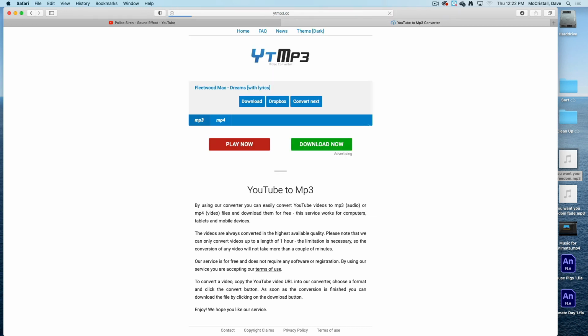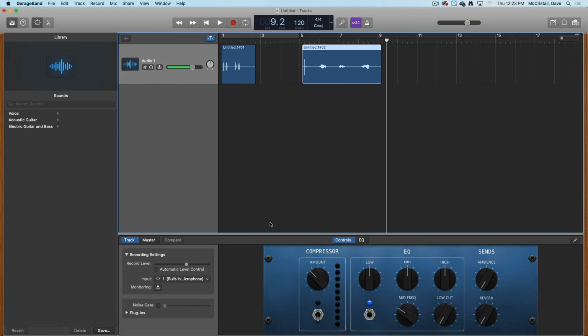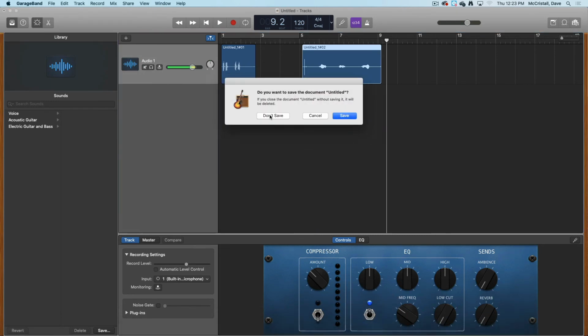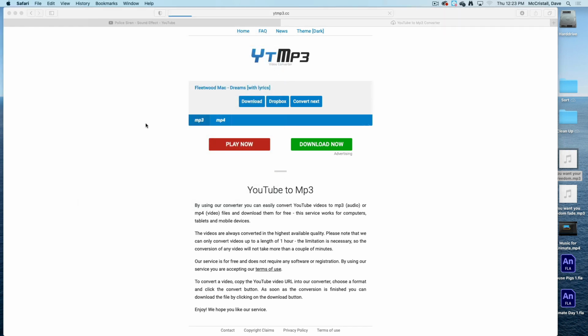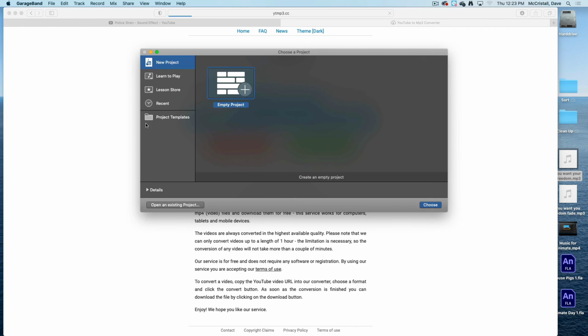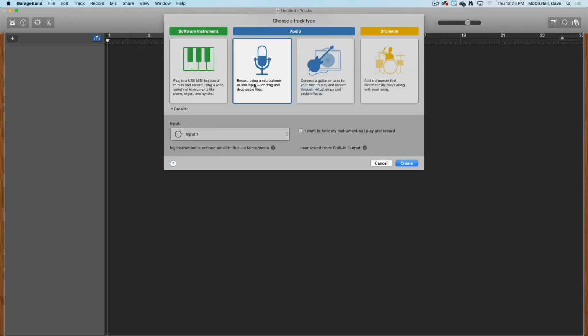We'll get there eventually. The other thing you might want to do, we'll wait for this to load, is create your own sound effects. To do that, you open up GarageBand, and inside GarageBand you want to make a new track, and to make a new track you just choose empty project. It's going to ask what kind of track do you want to make. If you were going to record people talking or your own sound effects, you would use record using a microphone. So you would click on that and then press create.